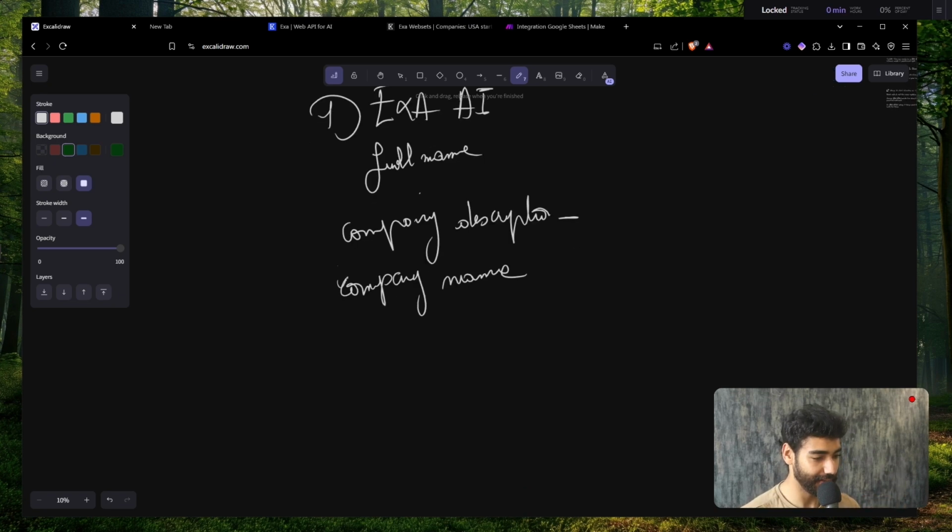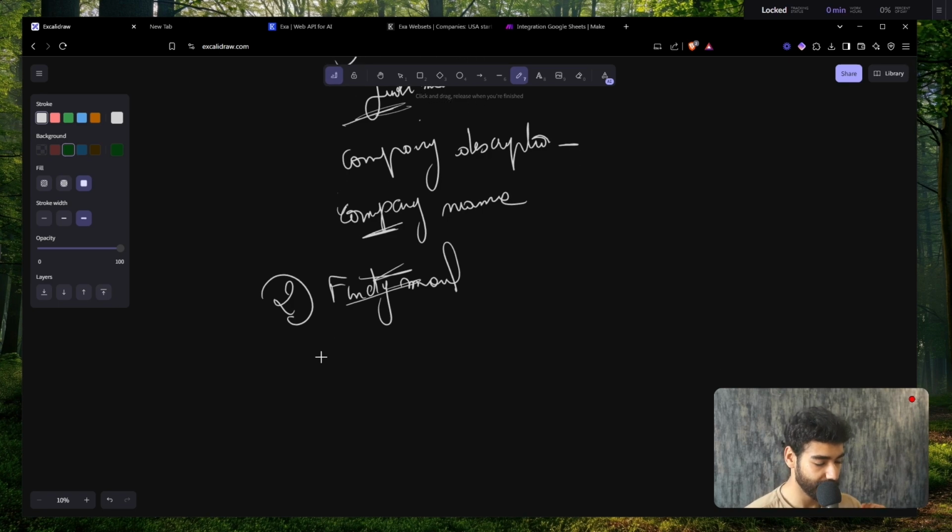So now that we have the full name and company description, the second thing we're going to do is try to find the email of the decision maker. Now it's very easy because we have the full name and we have the company name. So we're going to use a platform called Find Email. That's going to take in the full name and the company name or the company website, because by default, Exa is going to give us the company website. And we're going to use Find Email to find the decision maker's email so we can reach them out. Okay, so that's pretty much it.